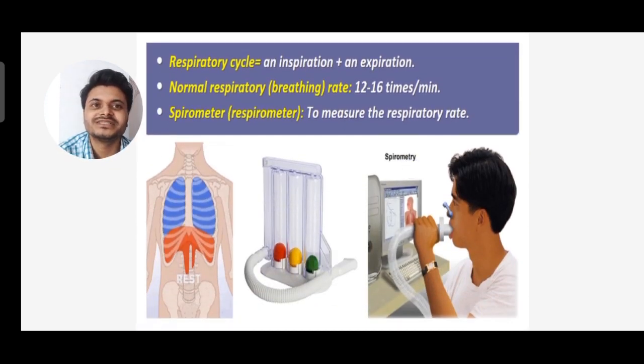Next we have the respiratory cycle. What is the respiratory cycle? It is the combination of inspiration and expiration. Normal respiratory rate or breathing rate is 12 to 16 times per minute. So normally in 1 minute we respire 12 to 16 times. What is a spirometer or respirometer? A spirometer is used to measure the respiratory rate.